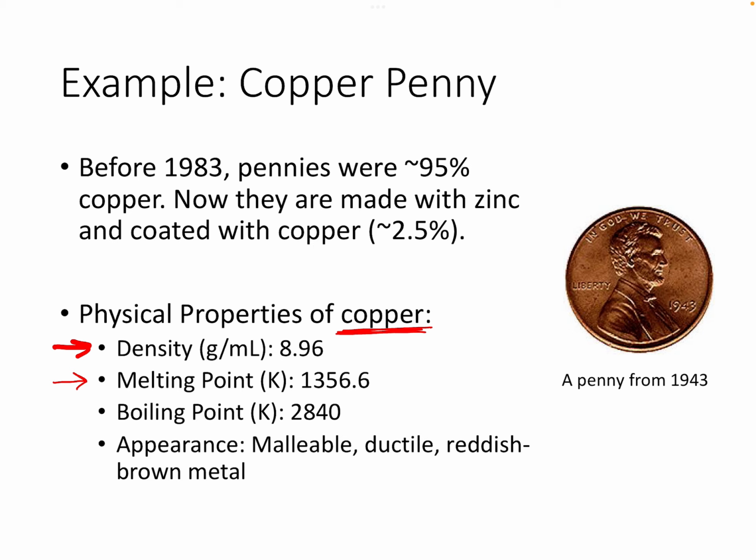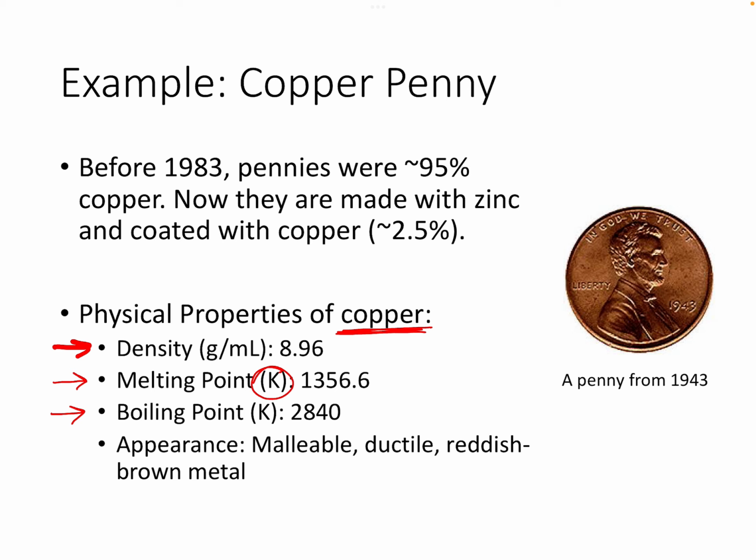Now, here we're listing a melting point in a temperature unit called Kelvin, and it's given a capital K abbreviation. But we'll learn more about Kelvin later, so don't worry about it right now. But copper also has a very specific boiling point, so it boils at that temperature, and that never changes for copper.